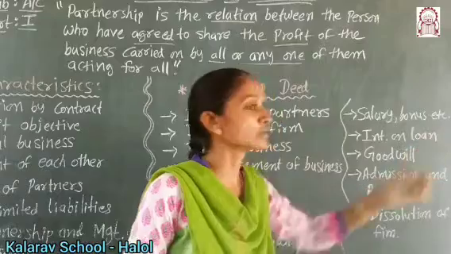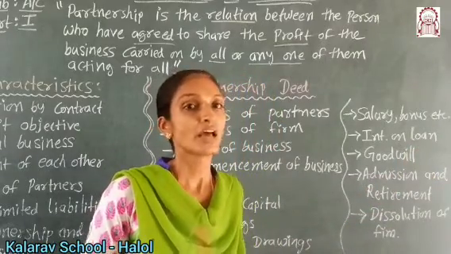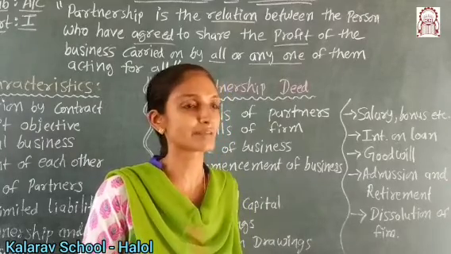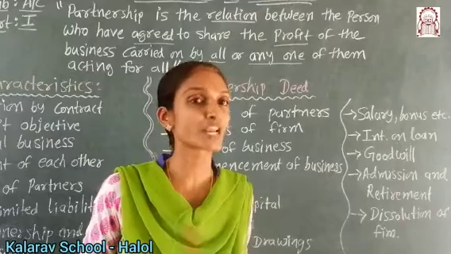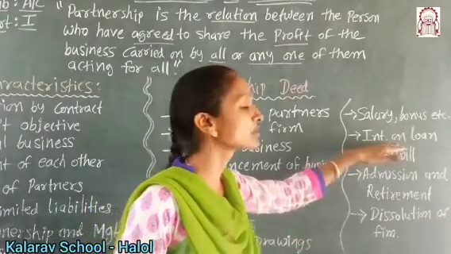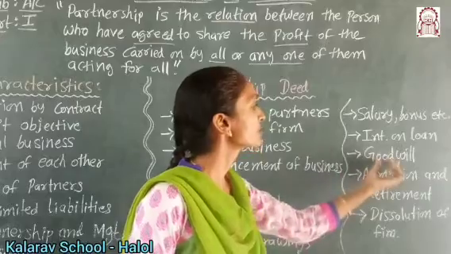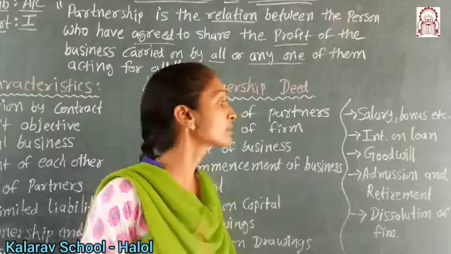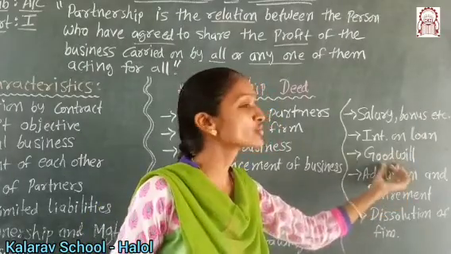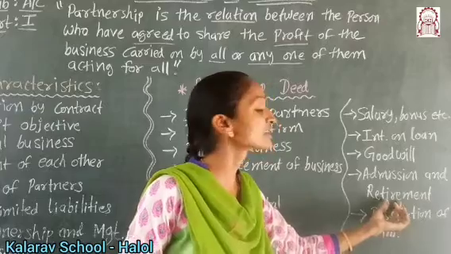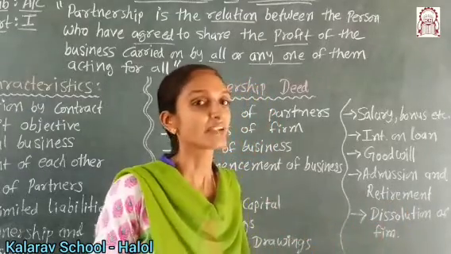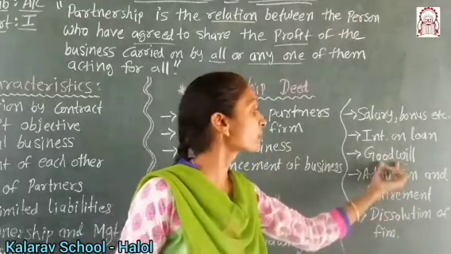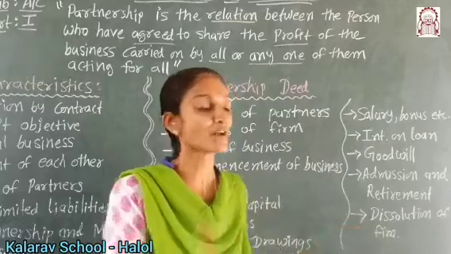Then interest on loan. If interest on loan is decided, it is 10% or more than 10%. If it is not mentioned at all, 6% is applicable according to the law. Then goodwill. Goodwill means the reputation of the business. How much is the goodwill? Whenever partners are admitted, how much goodwill they have to bring. Whenever a partner retires and leaves the business, at that time how much goodwill the person gets. So goodwill is very important, and its calculation is further in our study.